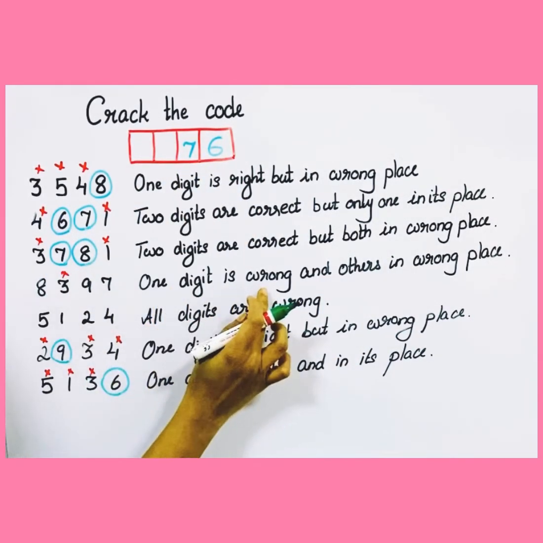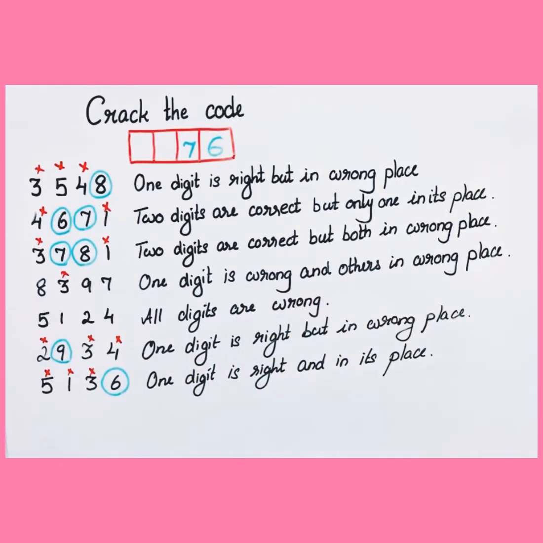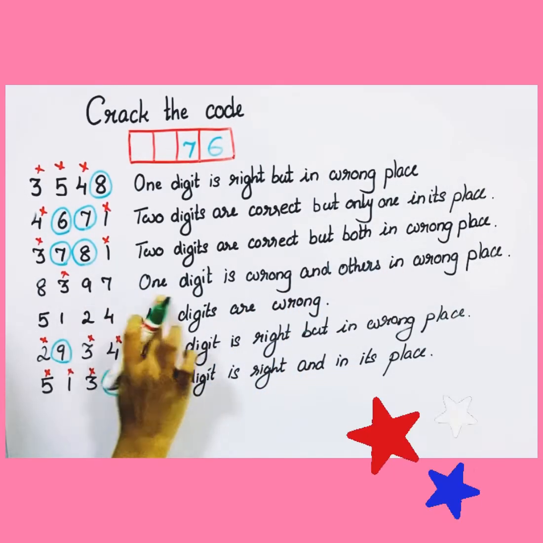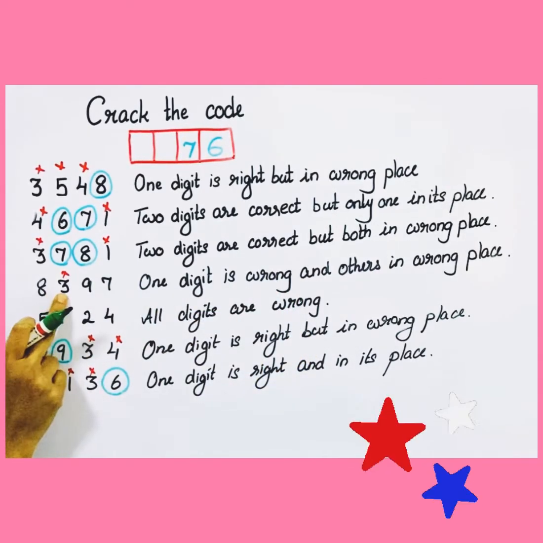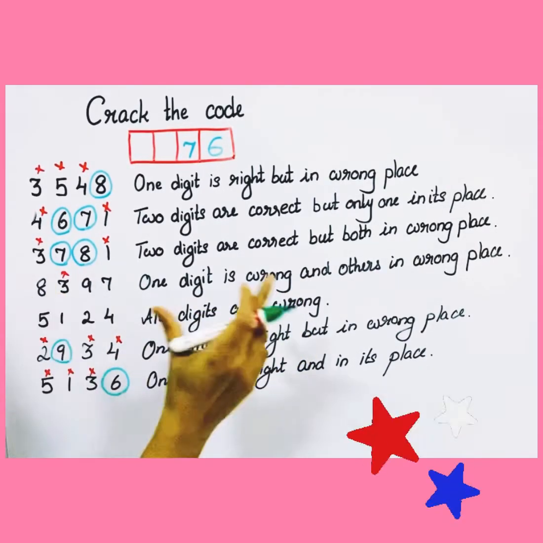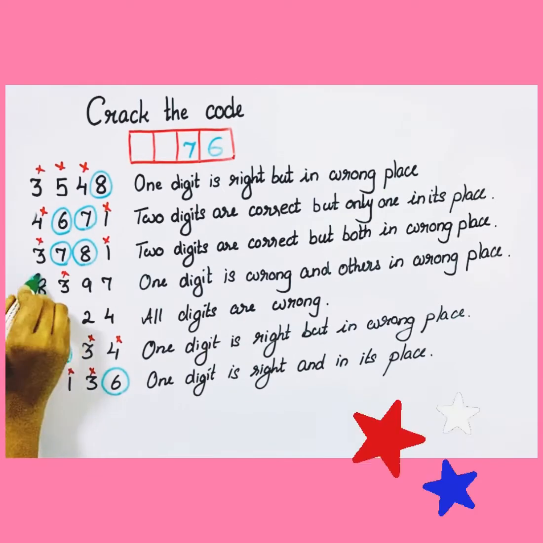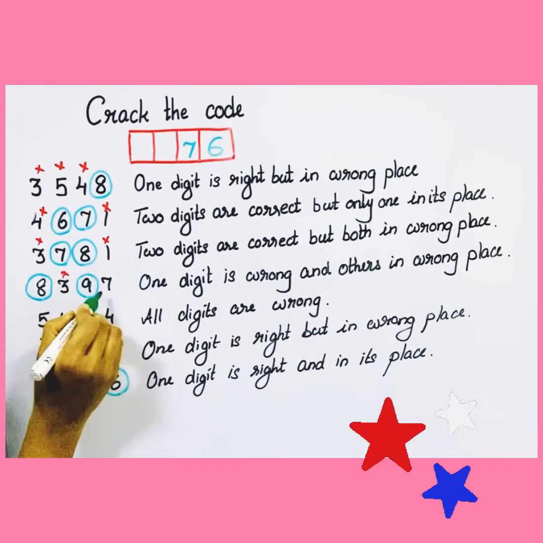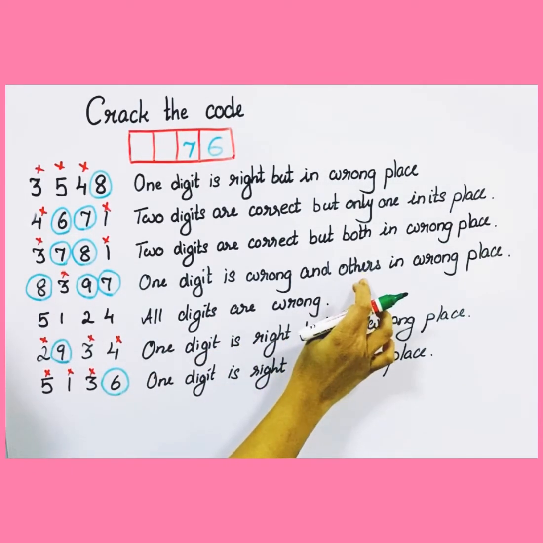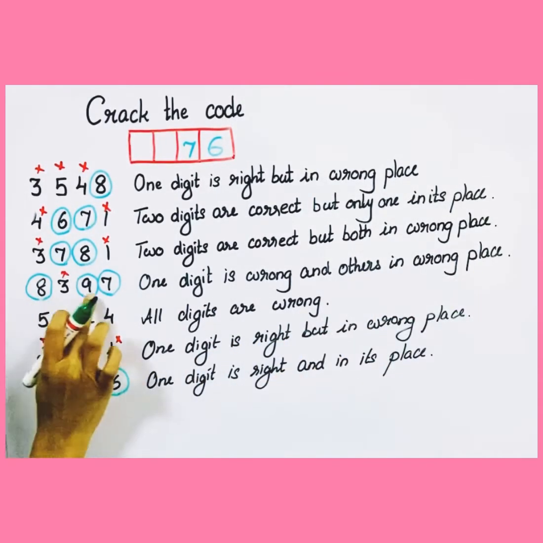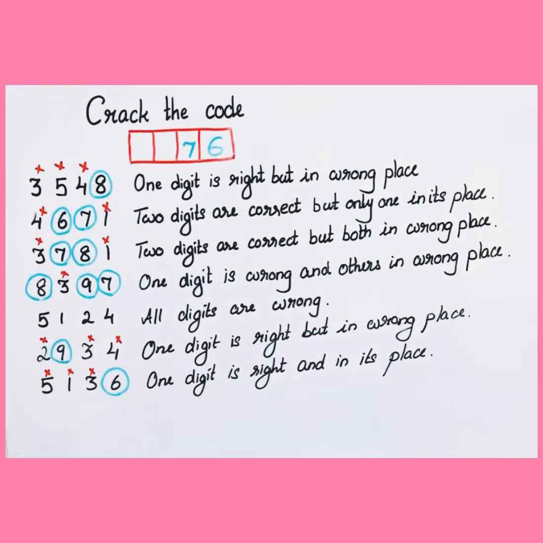One digit is wrong and others in the wrong place. This row says that one digit is wrong. It means that the wrong digit is 3. Remaining all digits are correct. Remaining this 8, 9, 7 are the correct digits and in the wrong place. All these digits are in wrong place.